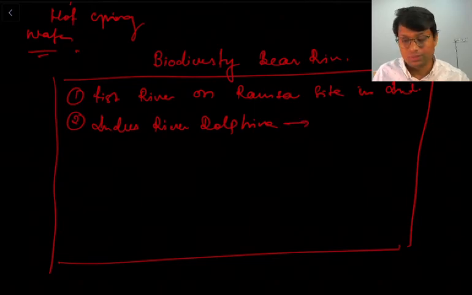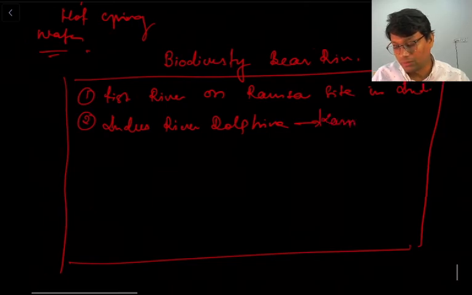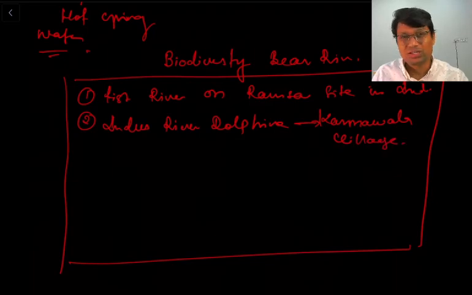So there is town of Karmawala village. Around this village we find Indus river dolphins in Byas river. So in all the 6 rivers which flow through India, including Indus, this is the only small stretch where you will find Indus river dolphins.